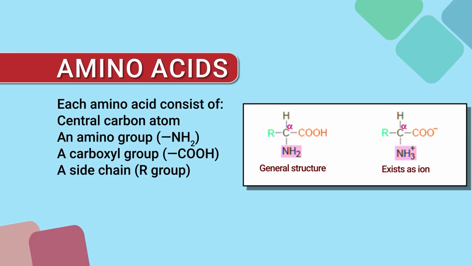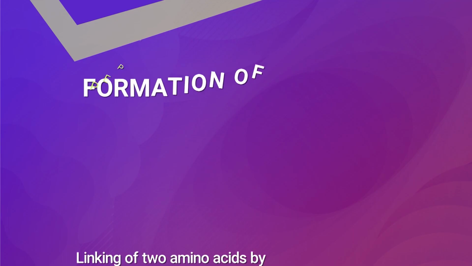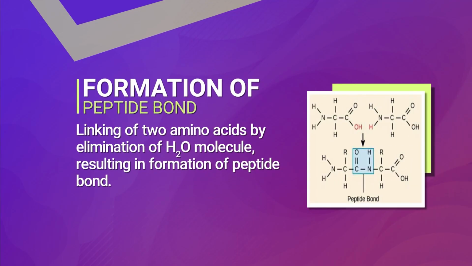We have already discussed that amino acids are linked together with the help of peptide bonds, and then there is formation of a polypeptide chain, and we get that polypeptide chain of amino acids, meaning protein. So, how does the peptide bond form? We see the linking of 2 amino acids with each other by the elimination of an H2O molecule, resulting in the formation of a peptide bond.